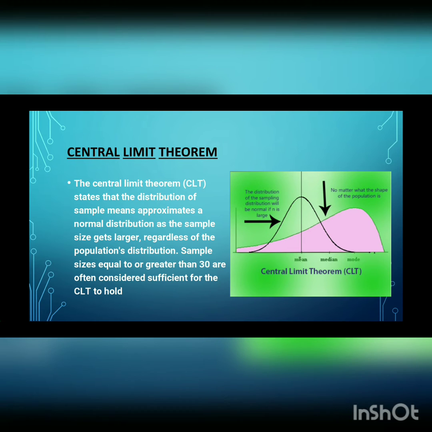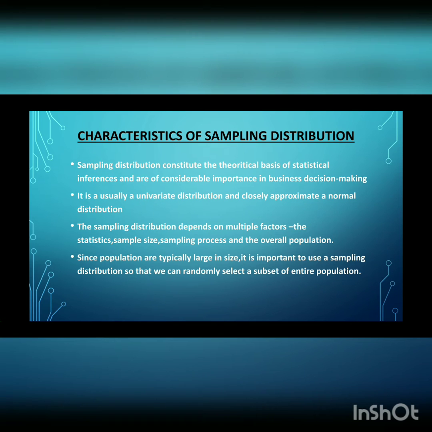Next, we will see the characteristics of sampling distribution. Under that, first one is that sampling distributions constitute the theoretical basis of statistical inference and are of considerable importance in business decision making. It is also important in statistics because they provide a major simplification on the route to statistical inference. And it is usually a univariate distribution and closely approximates a normal distribution.